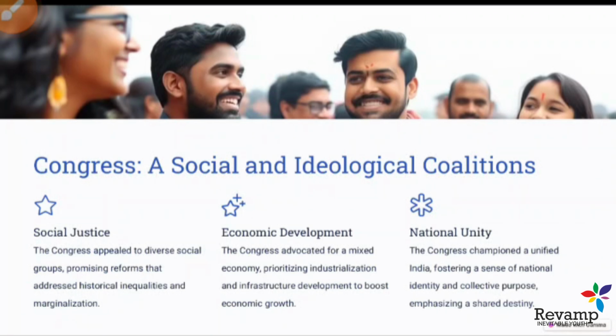In Congress dominance, what is the nature of Congress dominance? Because we already know that many countries opted for one leader, one democracy, and one party. But in India, Congress dominance was not like China or Cuba, where one party was dominant for years. Congress was dominant because of its ideology for social justice, its ideology for economic development, its ideology for nation unity. All these led to the Congress dominance.